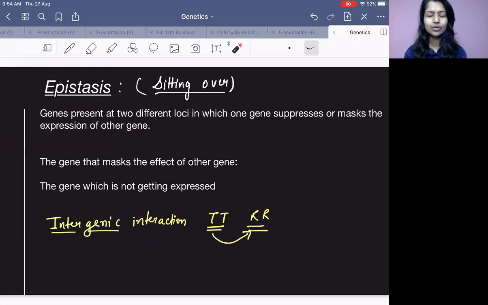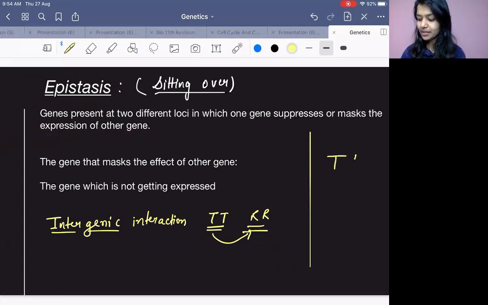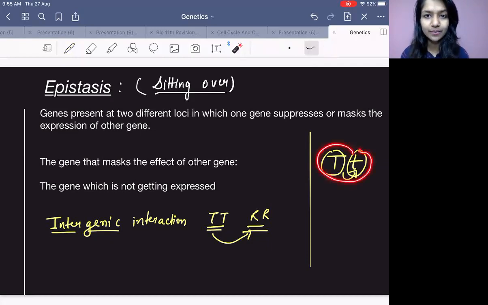It is similar to the law of dominance. In law of dominance, what was happening? Do you remember? It was happening in one gene. For example, if I have capital T, small t, it is happening in one gene that capital T will not allow the small t to get expressed. Capital T is dominant over small t. So here what is happening? Happening in the one gene.